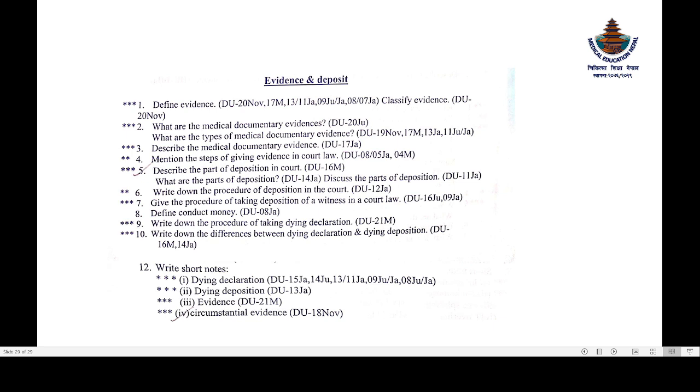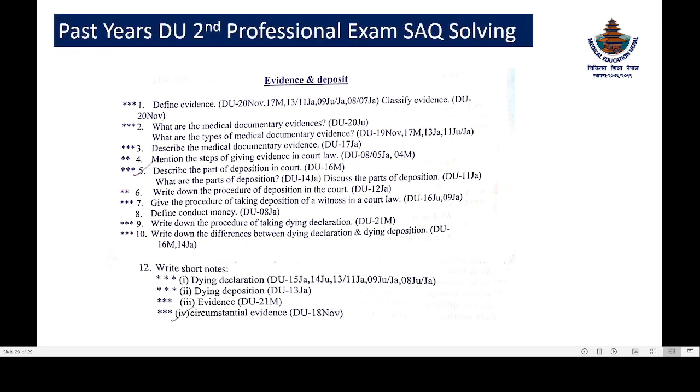Okay, circumstantial evidence. Now, what do you mean by circumstantial evidence? It is also known as the indirect evidence. We have learned in the previous slide in the oral evidence: direct, indirect, and hearsay. So it is also known as the indirect evidence. So basically, these are all things related to the second item, legal procedures.